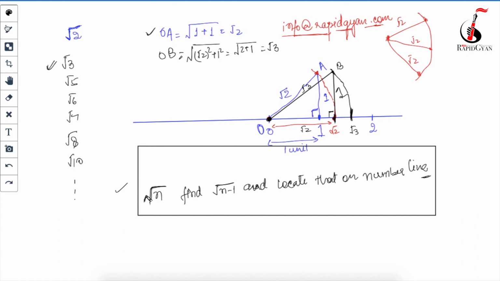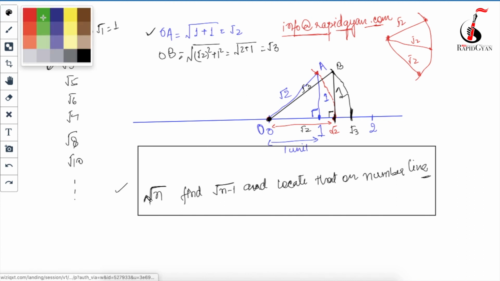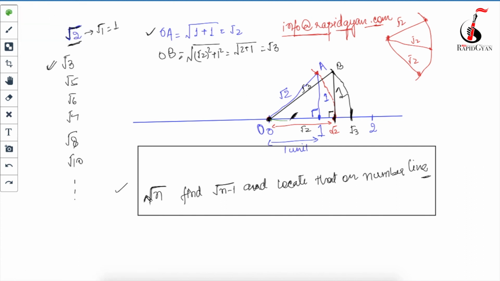Now if your example is over here only, whenever I want to draw the value of under root 2, what will be the value of under root 1? Here n is 2, so n minus 1 will be 1, so under root 1 is 1. So first I have located this value from 0 to 1, from here to here, correct?